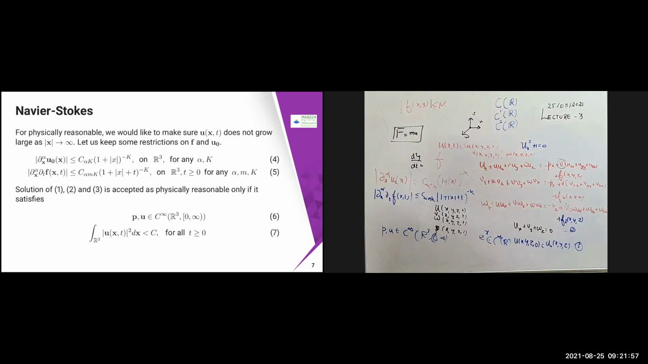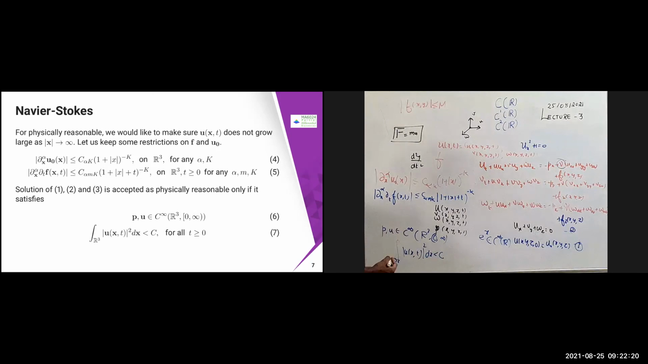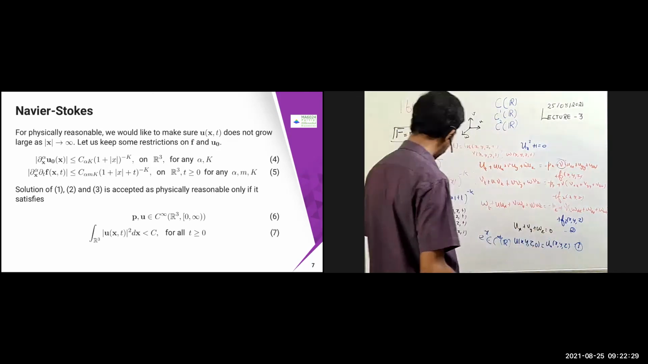Okay, u belongs to C infinity of R cube, comma 0, comma infinity, it should be there. Second one, apart from that, what I require is the integral over R cube of the norm of u(x,t) dx is less than or equal to C, meaning it should be bounded in the entire region. Also, the integral of u(x,t) whole square dx should be less than or equal to C for all t greater than or equal to 0. All the time it should be bounded. For any t, it should be bounded.